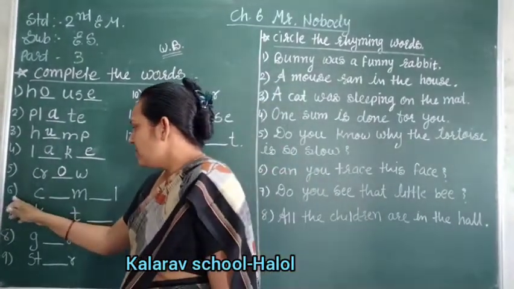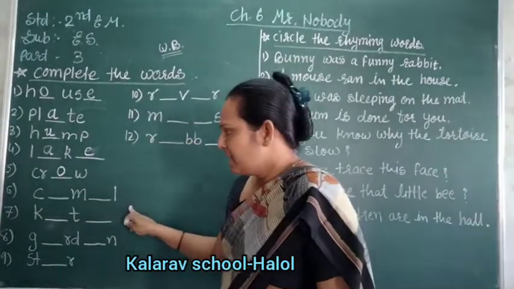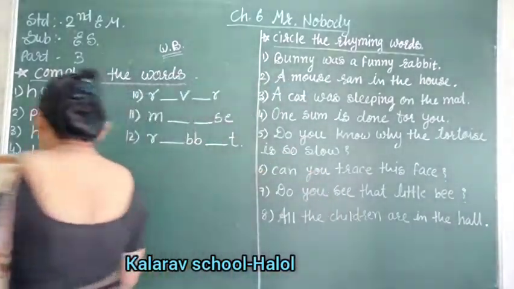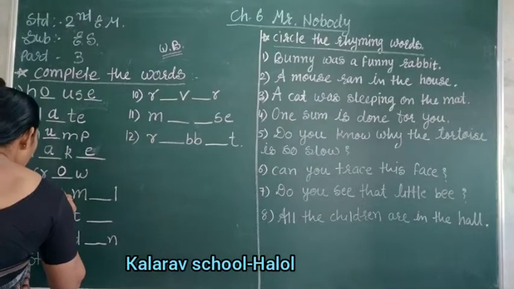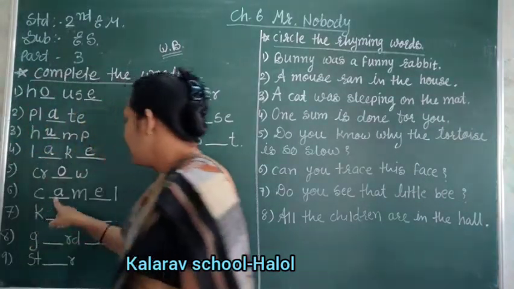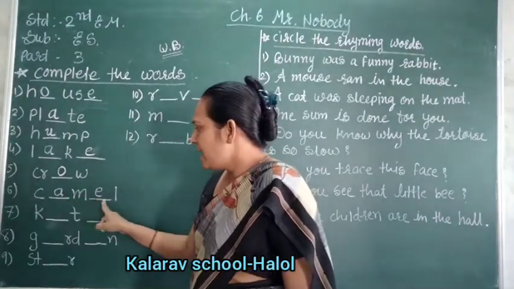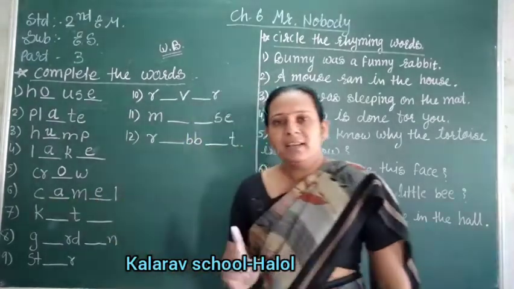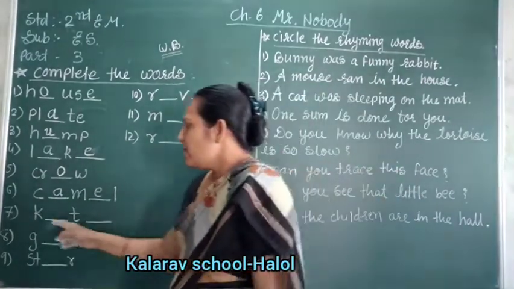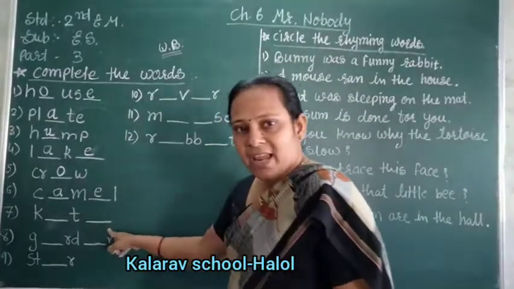Now sixth number, C dash M dash L. Then what is the spelling? C A M E L. A and E are the vowels. If you fill in the A and E, it is the spelling of camel, right? Now seven number, K blank T blank.